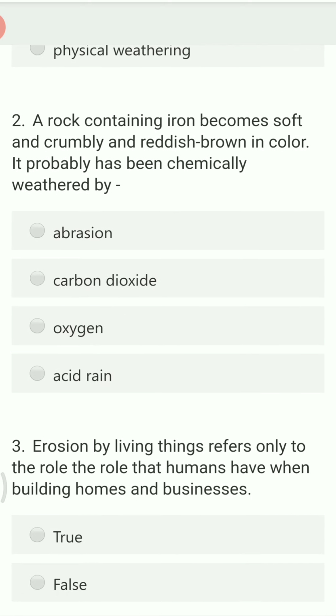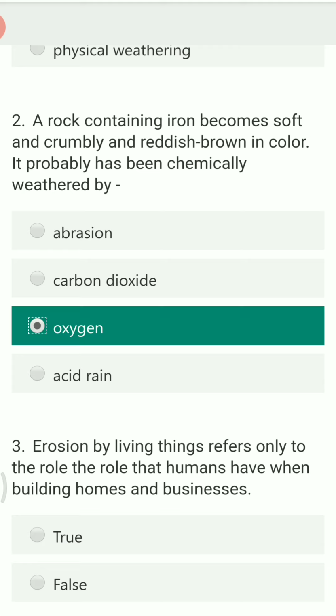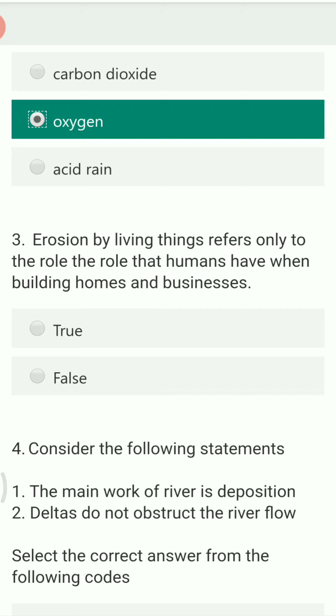Next question. A rock containing iron becomes soft and crumbly and reddish brown in color. So it probably has been chemically weathered by what? The options are abstraction, carbon dioxide, oxygen and acid rain. Basically we have seen that iron reacts when it comes into contact with oxygen, and it forms oxides. So it is basically because of oxygen and different types of climatic conditions.